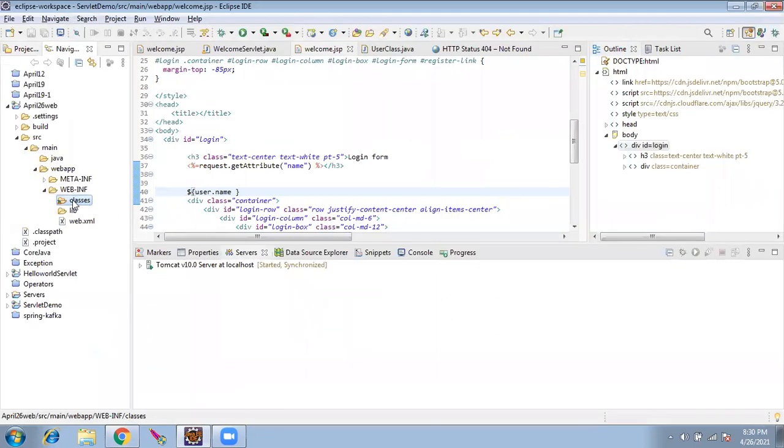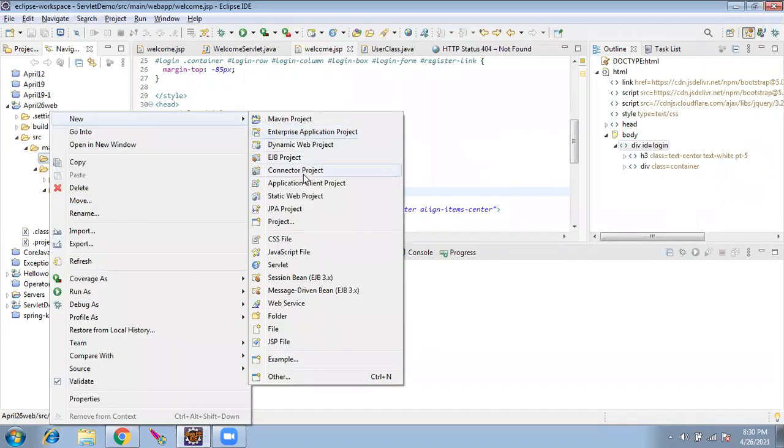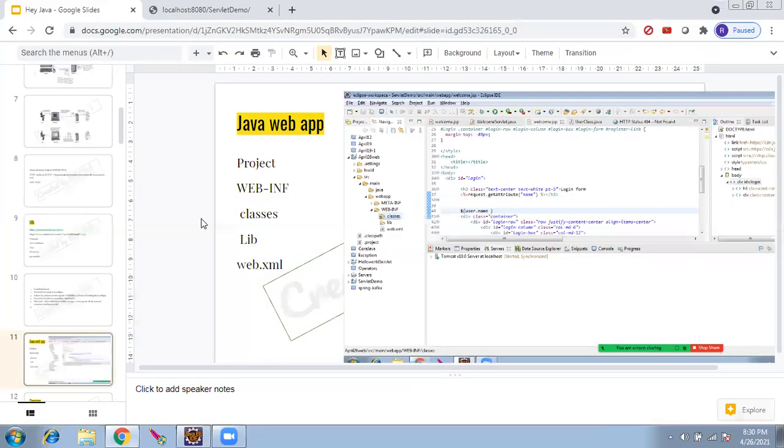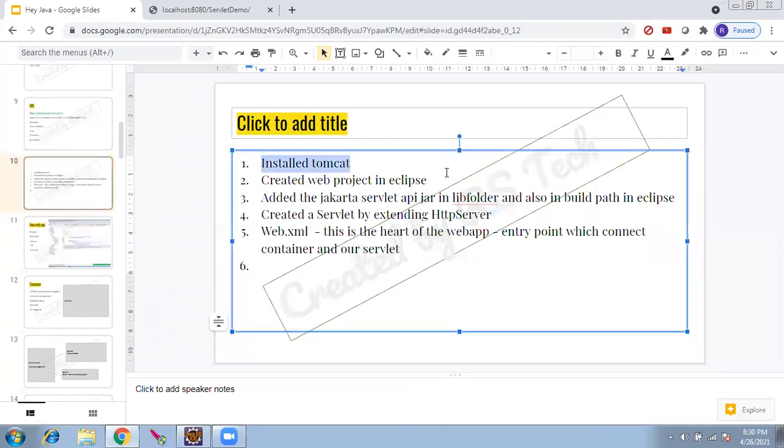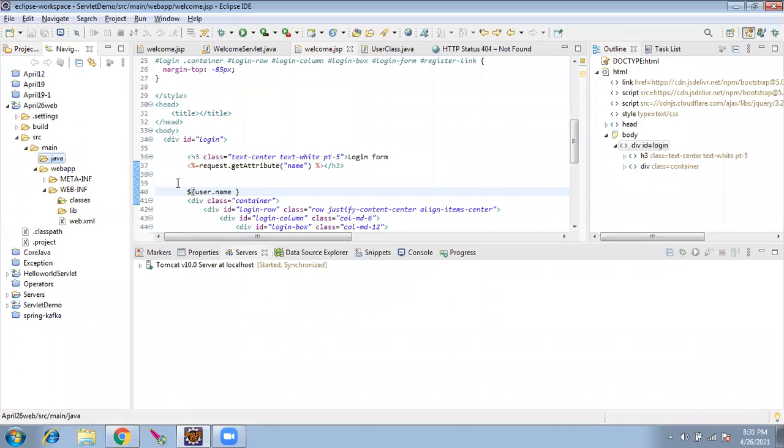Now I'll go ahead and create my first servlet. Okay, before that, did I tell you? I created Tomcat, and I created the web project in Eclipse. Now we have to add the external jar in a folder and also in the build path in Eclipse. What does external jar mean? Somebody has already created a few sets of functionalities for us, so we are going to reuse them.